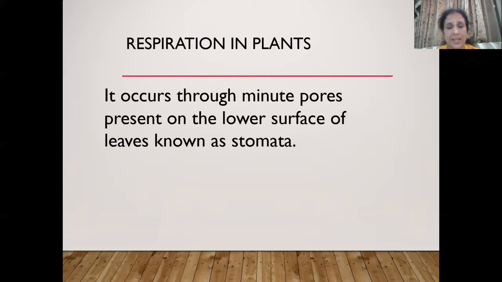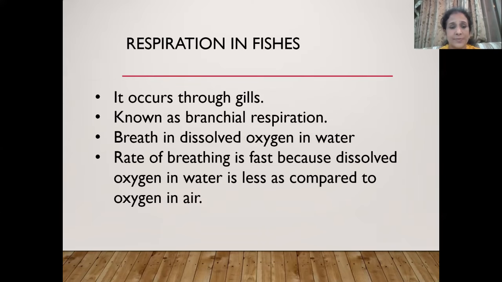In plants, as such, there is no special structure for respiration. Already we have done that there are minute pores known as stomata. So through stomata only, exchange of gases occurs in the case of plants. In the case of aquatic animals like fishes, they have a structure called gills. And this type of respiration is called branchial respiration.